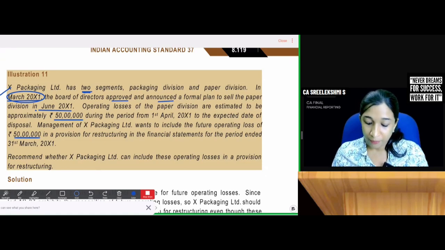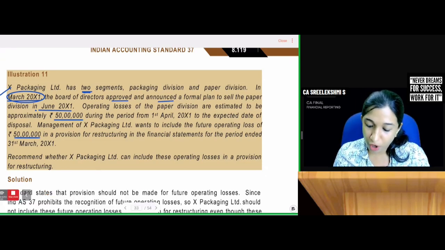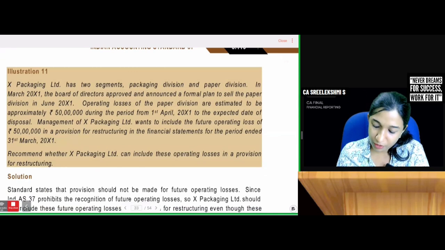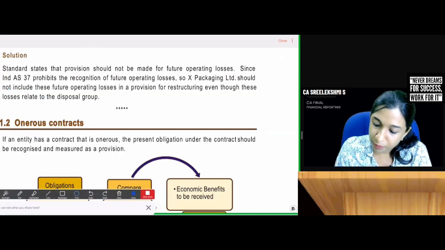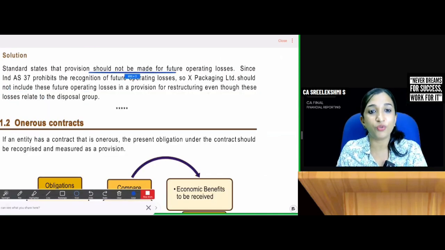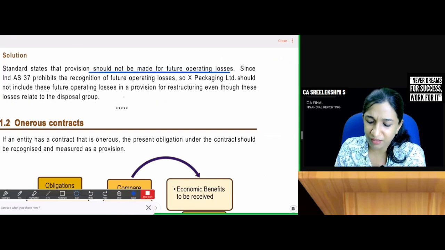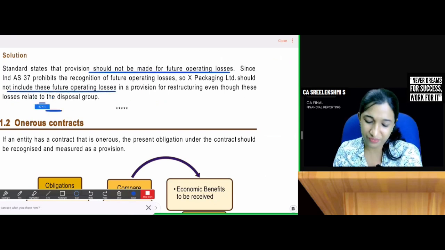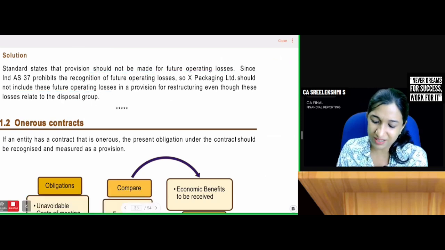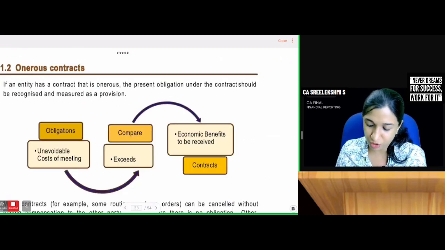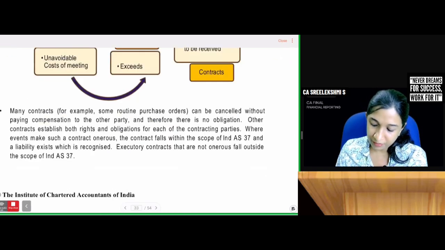No. Provision should not be made for future operating losses. Therefore, should not include this in operating losses. Okay, fine. Easy. Onerous contract. Yes, we have discussed what is onerous contract.